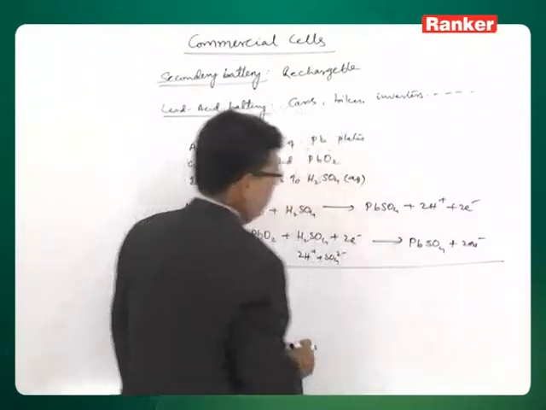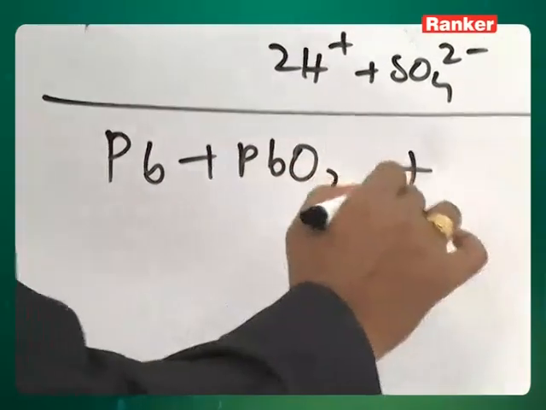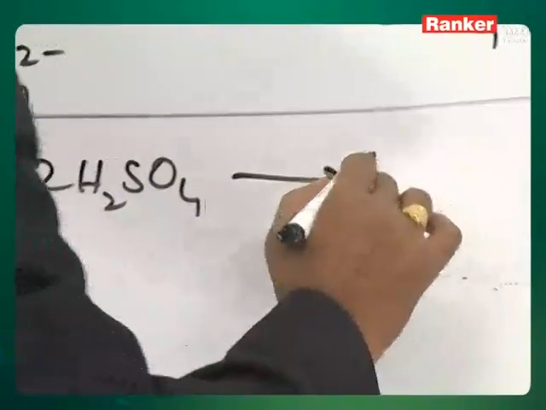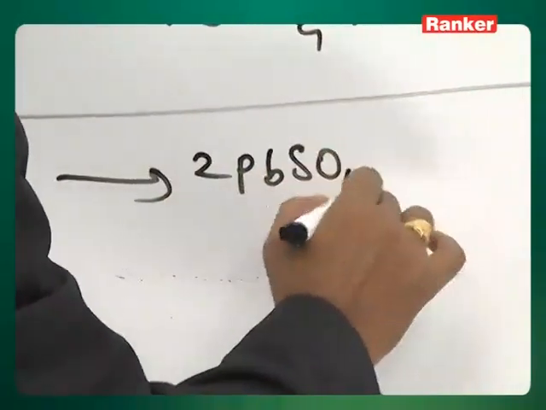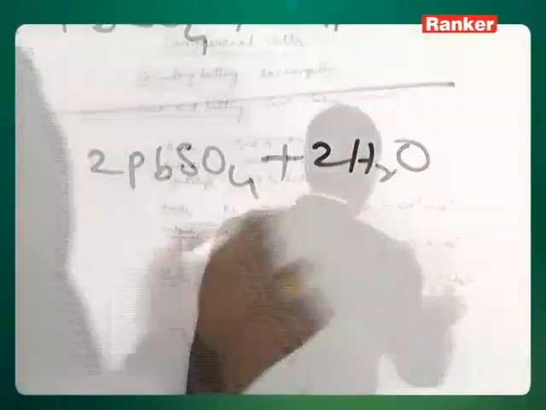Overall the cell reaction is that Pb plus PbO2 plus 2H2SO4 gives 2 PbSO4 plus 2H2O.